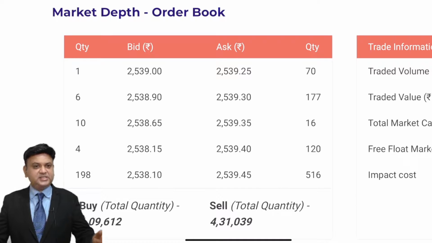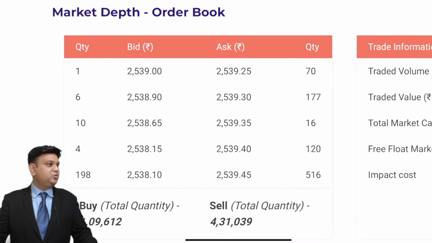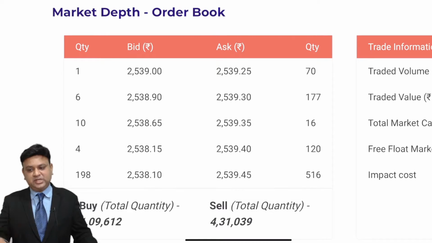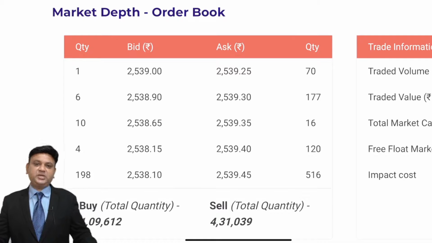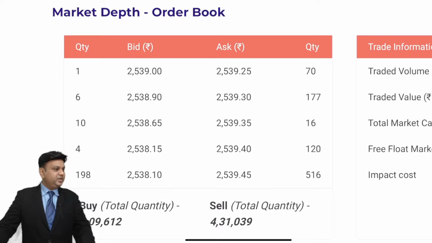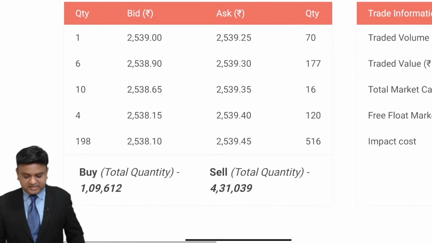The quantity that somebody is ready to sell is provided to us in column number 4. Suppose I hold the security and I want to sell it. Then what is the best price at which I can sell? 2539. How many shares? 1 share. After that, if I want to sell, the best price is 2538.90, and at that price I can sell 6 stock. 2538.65, at that price I can sell 10 stock. That is the way the price at which you can sell the security is provided to us.